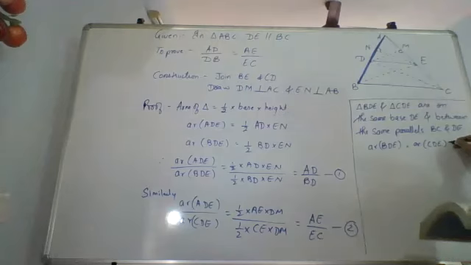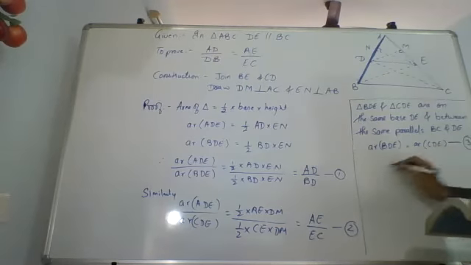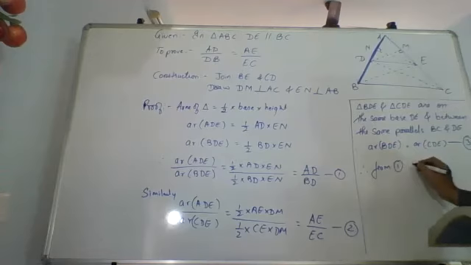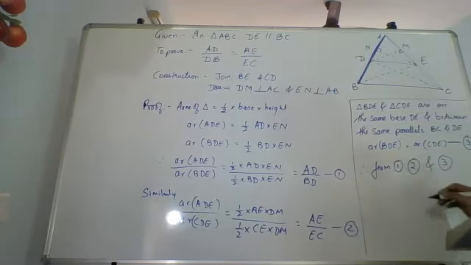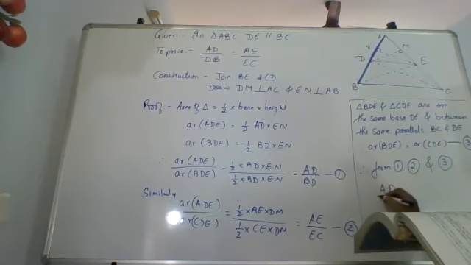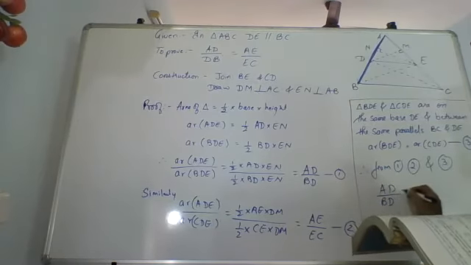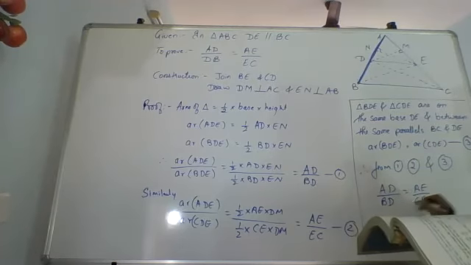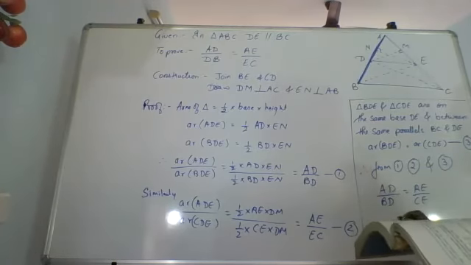Call this equation number 3. And therefore, from 1, 2 and 3, AD upon BD equals AE upon CE. That is, what do we want?